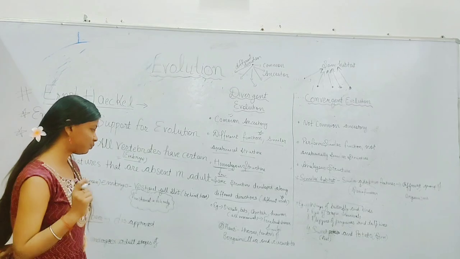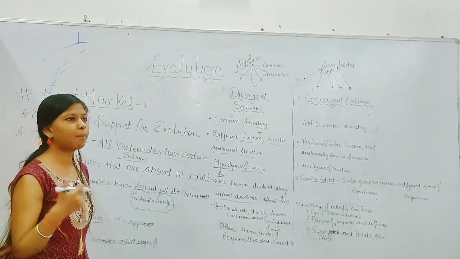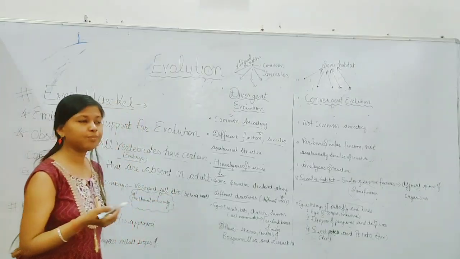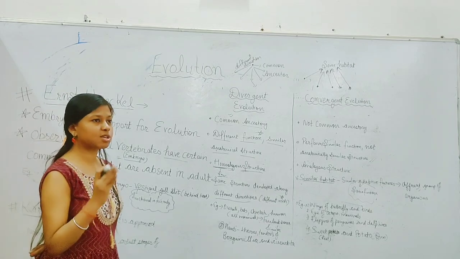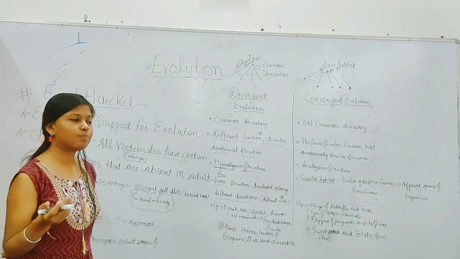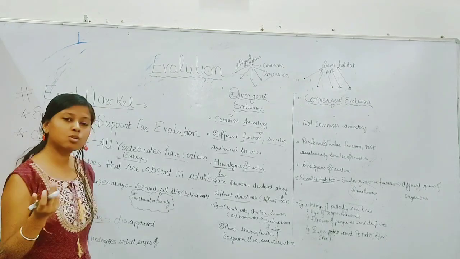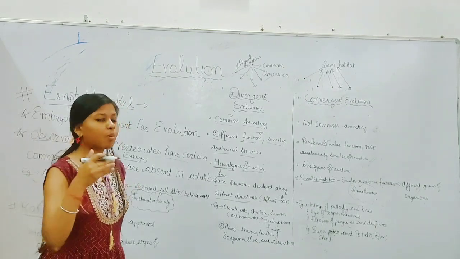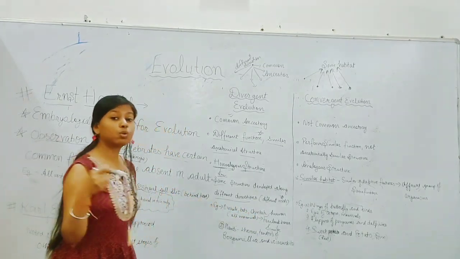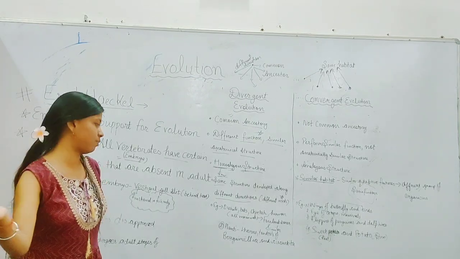Okay, understand that? Now we are going to discuss it with examples. For example, mammals like whale, bat, cheetah and human have the same anatomical structure of forelimbs, for example radius, ulna, carpals, metacarpals, fingers. So they have the same anatomical structure, but they live in different habitats. So due to different habitats, the same structure performs different functions.